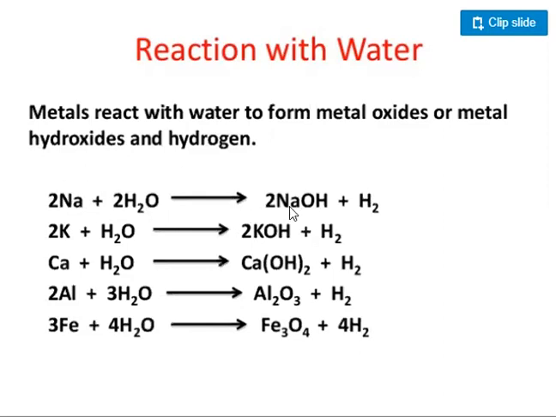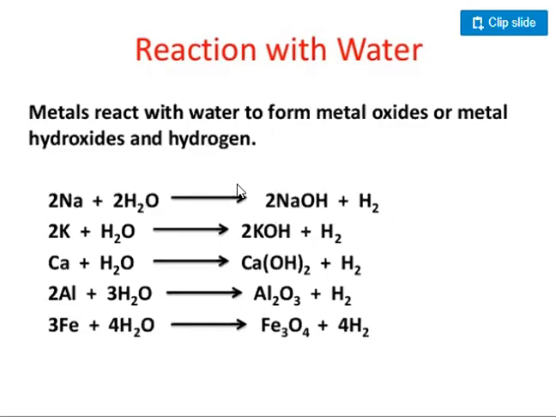a chemical equation. The things or the elements which are written on this side of the arrow are the reactants, and these are the products. The reactants take part in the reaction, and as the result of that reaction, the products are formed.